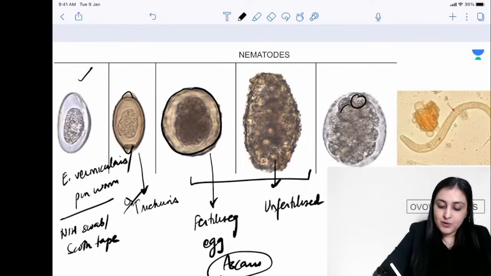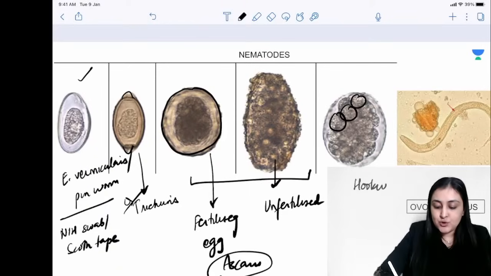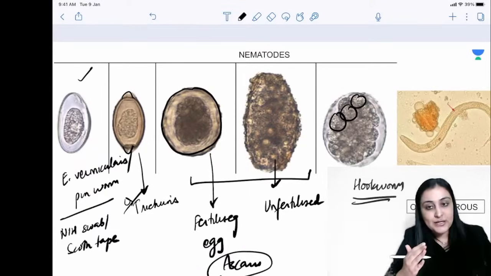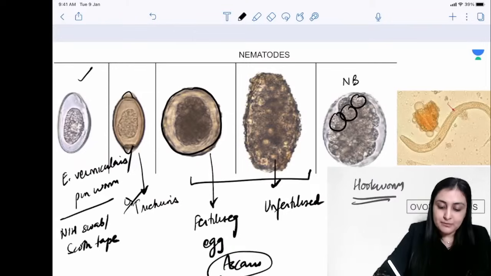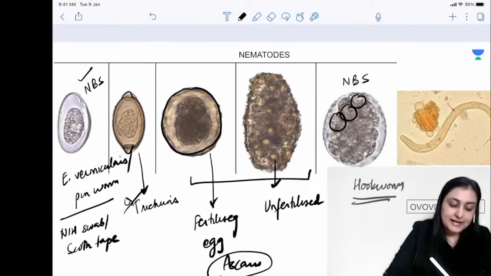When you see these round blastomeres within the egg, this is hookworm. So hookworm, remember, it could be Ancylostoma or Necator. Two species, right, old world and new world, Ancylostoma and Necator. And hookworm again is non-bile stained, right? So two non-bile stained eggs that we have seen here.